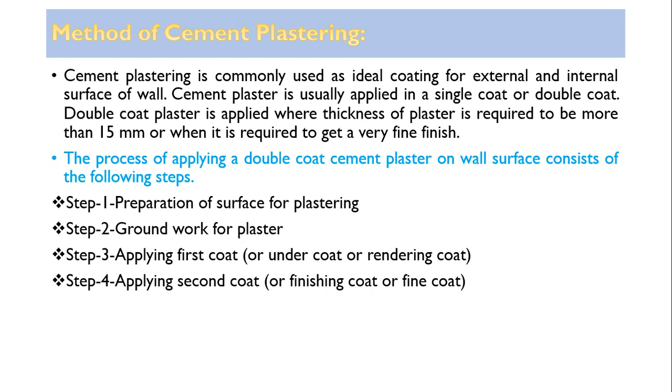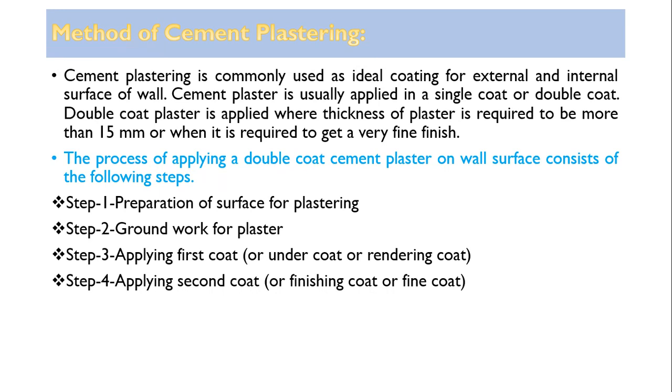So cement plastering is commonly used as an ideal coating. People go for cement plastering for internal walls as well as external walls. It can be carried out in single coat, double coat, or even in 3 coats. If it is a single coat, the maximum thickness is 12 mm. If it is carried out in 2 coats, the thickness is 15 mm, and for 3 coats the maximum thickness is 18 mm to 20 mm.